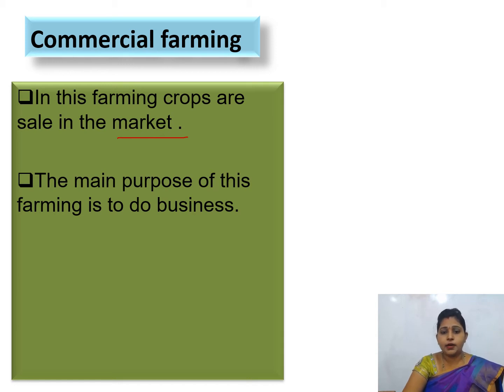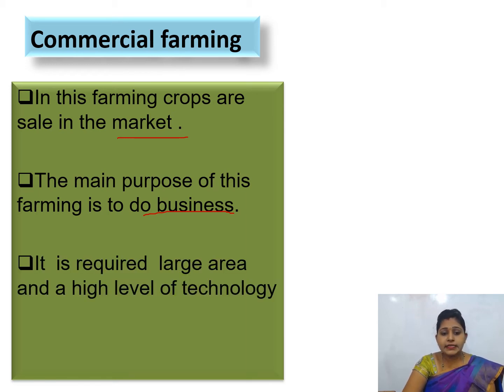The main purpose of this farming is to do business. It requires a large area and a high level of technology.